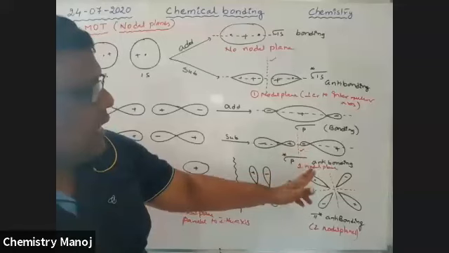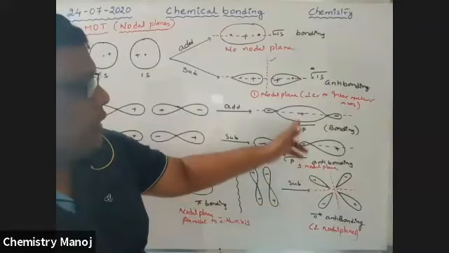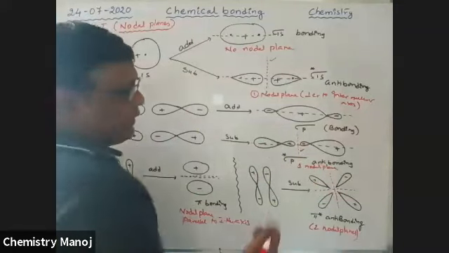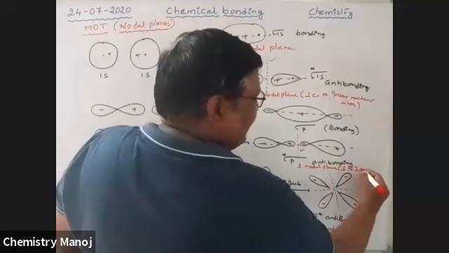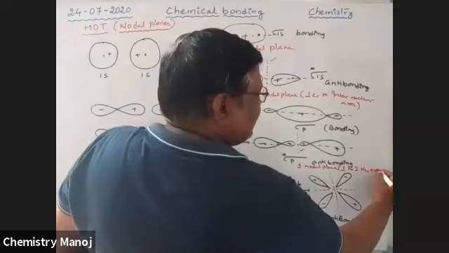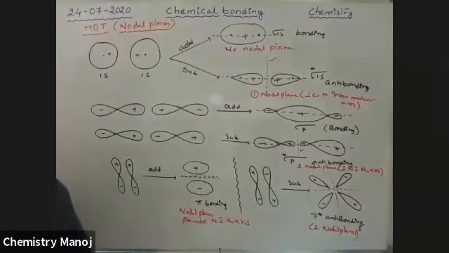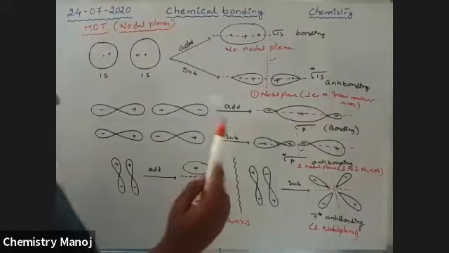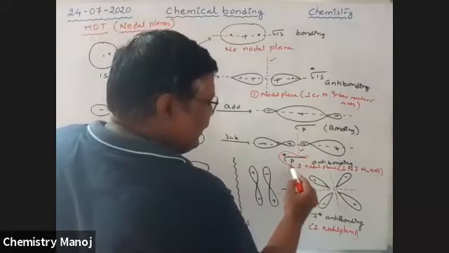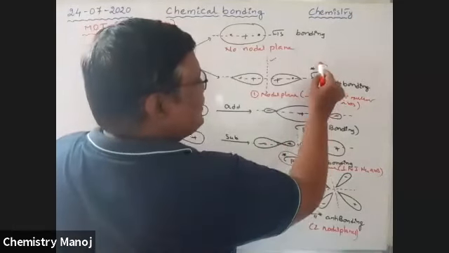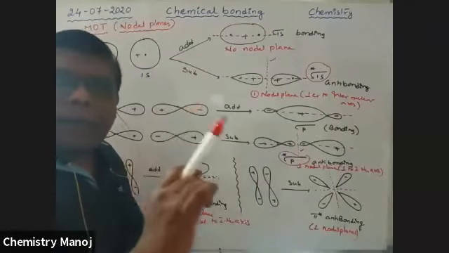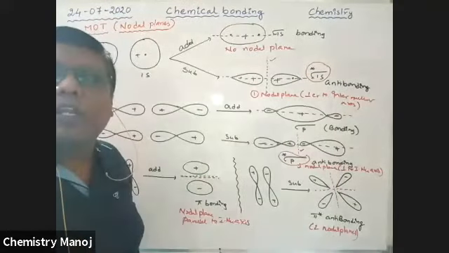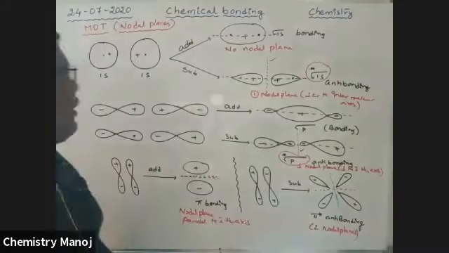Next, this one has one nodal plane which is perpendicular to the internuclear axis. See boys, once again, this nodal plane is also perpendicular to the internuclear axis. So this is a sigma star p orbital, and this is a sigma star 1s orbital. That means the sigma star orbitals have nodal planes perpendicular to the internuclear axis. And so finally I concluded.